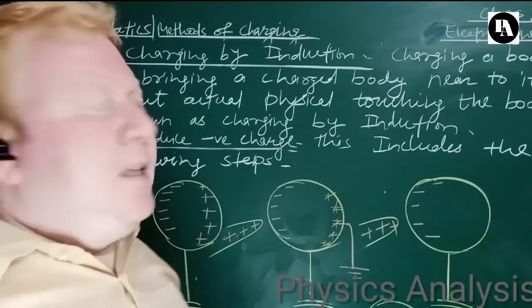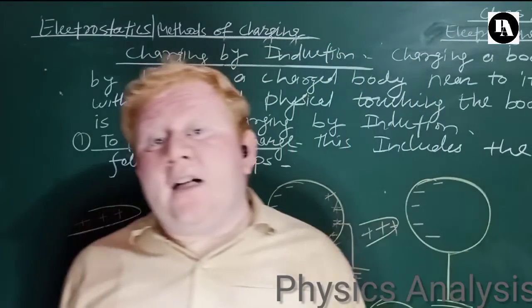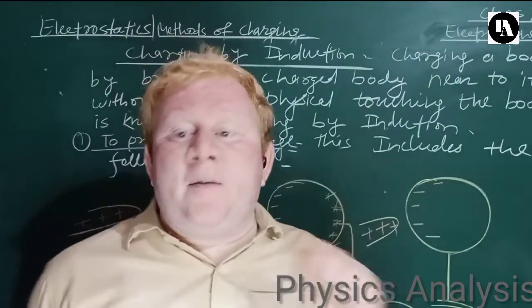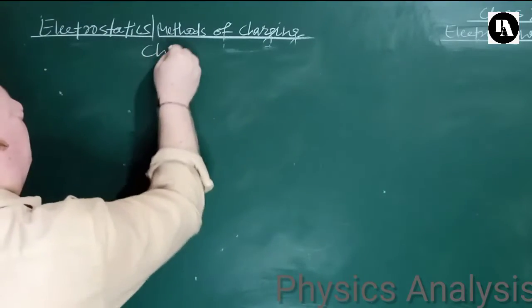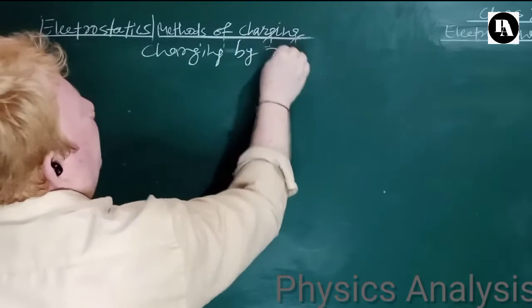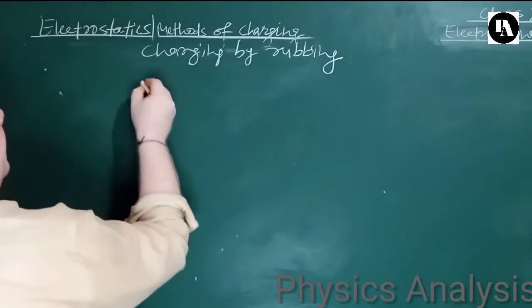So this was charging by conduction and charging by induction. Now let's see charging by rubbing. So charging by rubbing means electrification by friction.